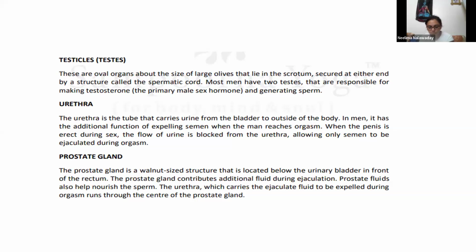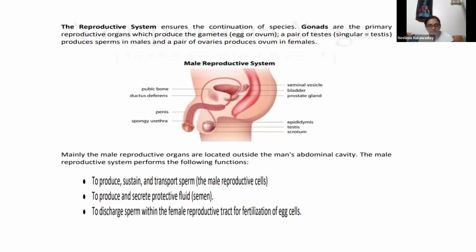So we will go through this diagram again. This is scrotum. Then testes are here, and this pipe you can see. Then seminal vesicles, prostate glands. This is urinary bladder. This is urethra.